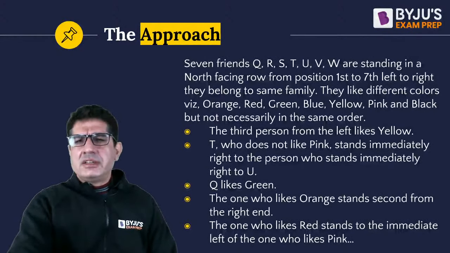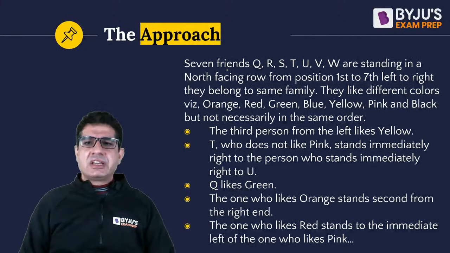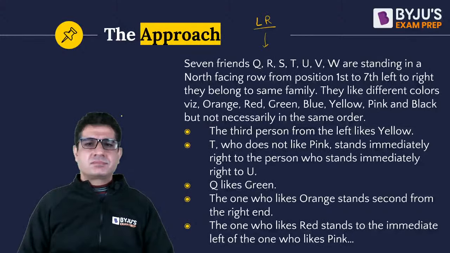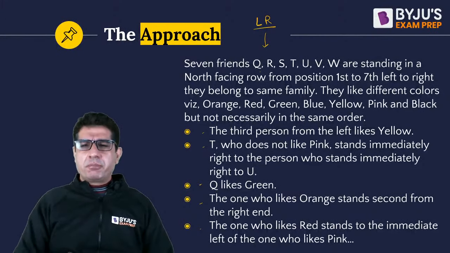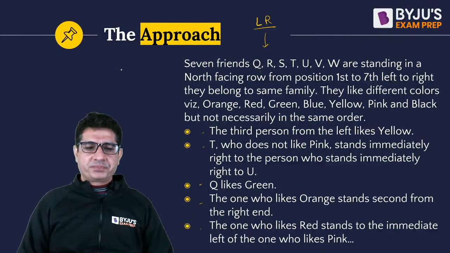But the gist of the scientific approach is, number one, before I do that, have a look at this. There's a kind of question that you would actually get in logical reasoning, right? So there are 7 friends, they're standing in a row, they like different colors, and then there are a lot of clues given to you. This is not a complete question. I am not even going to ask you to solve it, but can you read this once and then we'll talk.